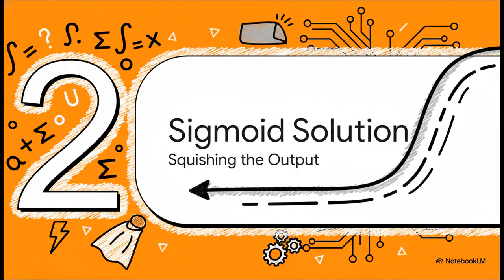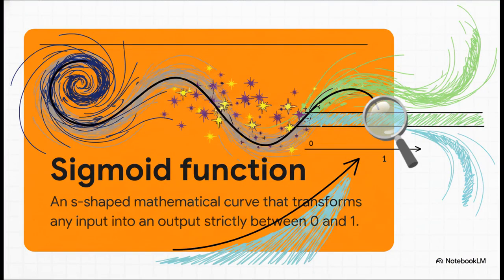Which brings us to section 2, the sigmoid solution, squishing the output. Enter the sigmoid function. This thing is an absolute mathematical hero. What's so elegant about this function is that it acts like a cosmic trash compactor. You can feed it literally any number in the universe, from negative infinity all the way to positive infinity, and it will beautifully transform that input into an output strictly between 0 and 1. It basically takes the straight runaway line of our linear model and bends it into this constrained, gentle S shape.